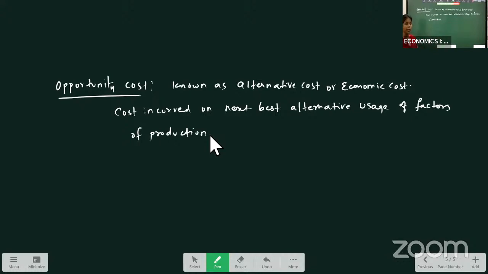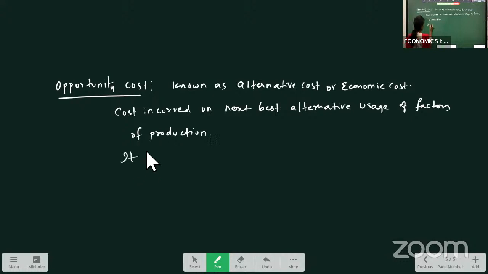So it is the next best alternative that I choose here, or the one which is foregone by the factor.